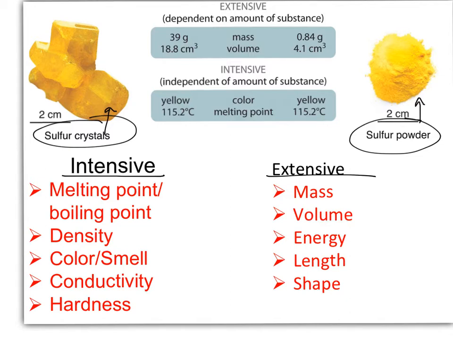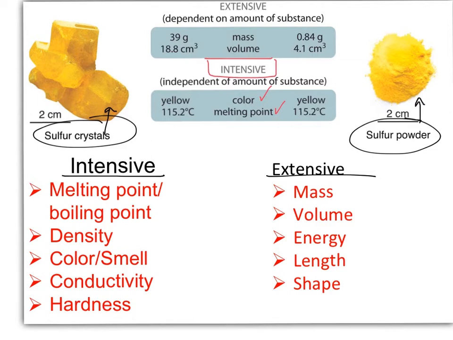If we take a look at the two pictures above, you will see that we have samples of sulfur. They are each 2 centimeters in length. And if you take a look in blue, you will notice that there are some intensive and extensive properties. Our intensive properties could be things like color and melting point. Notice that they both are yellow and they both have a melting point of 115.2 degrees Celsius.